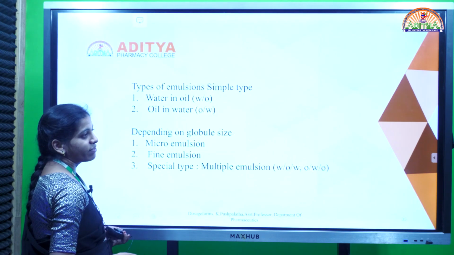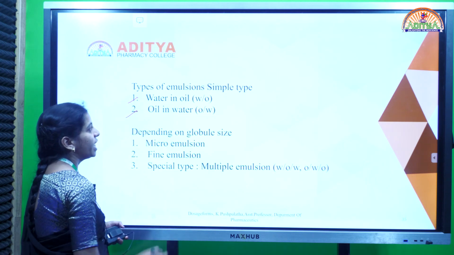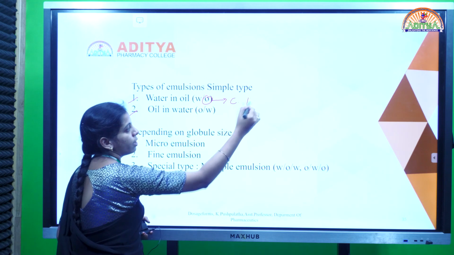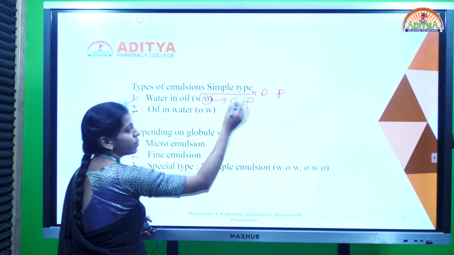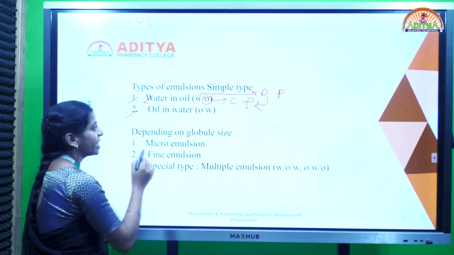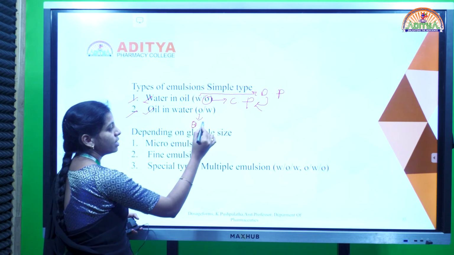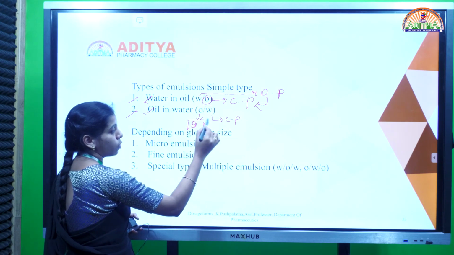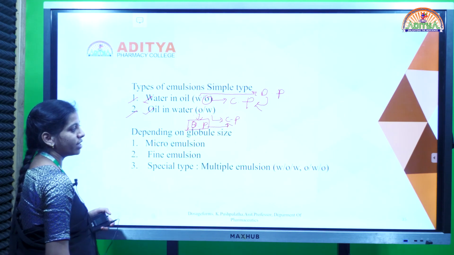So we have different types of emulsions. First one is water in oil and oil in water. In case of water in oil, oil is the continuous phase, whereas water is the dispersed phase. So water is dispersed as globules in the continuous phase in case of water in oil. In case of oil in water, oil is a globule, so it is the dispersed phase, whereas water is the continuous phase. So oil is dispersed as globules in the continuous phase in case of oil in water emulsion.